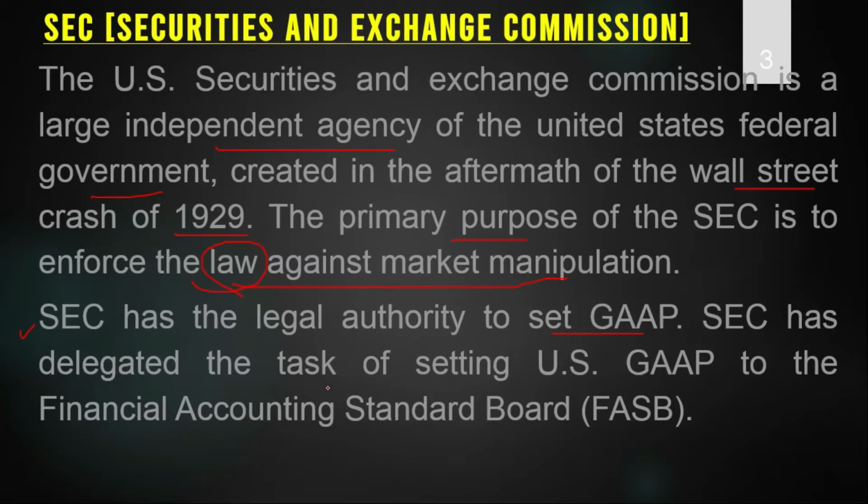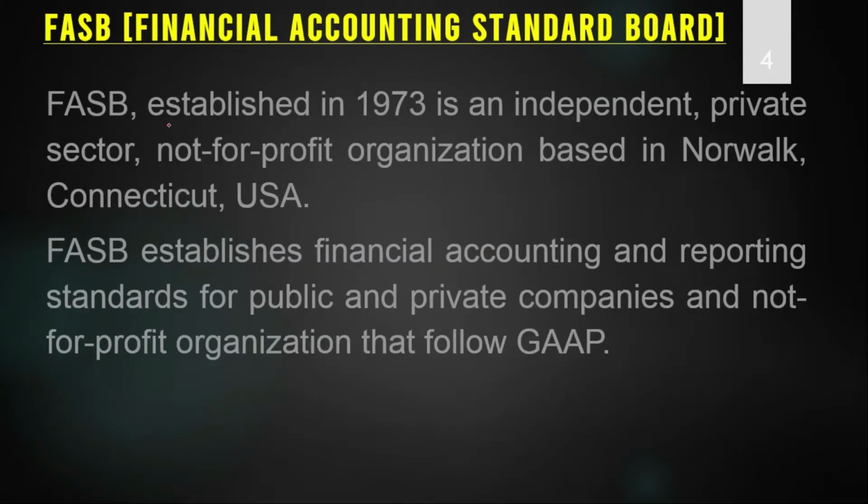SEC has delegated the task of setting US GAAP to the Financial Accounting Standards Board. So now see what the Financial Accounting Standards Board is, because the task of setting GAAP was shifted from SEC to FASB. FASB is an independent private sector not for profit organization which was established in 1973 in Norwalk, Connecticut, USA.